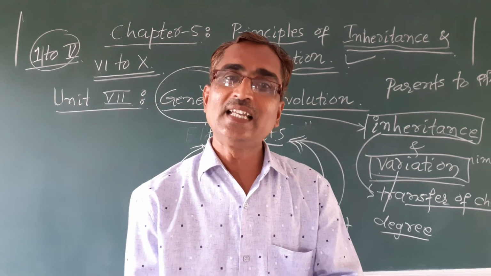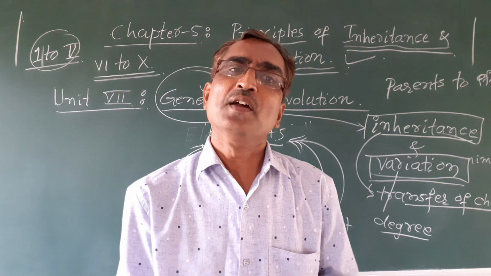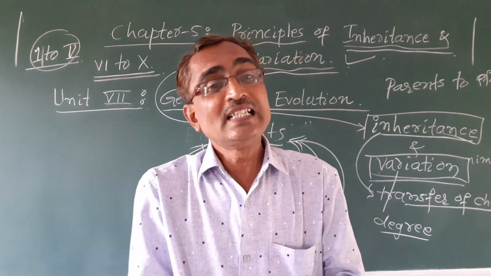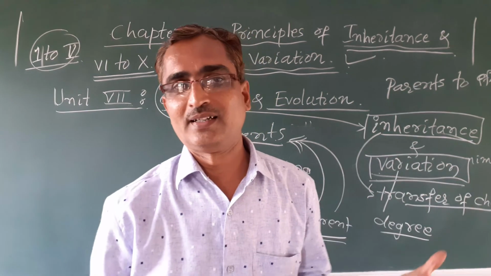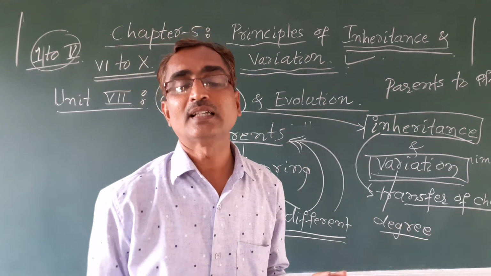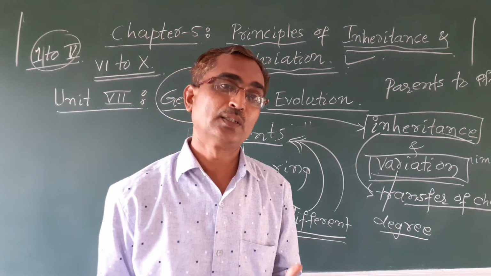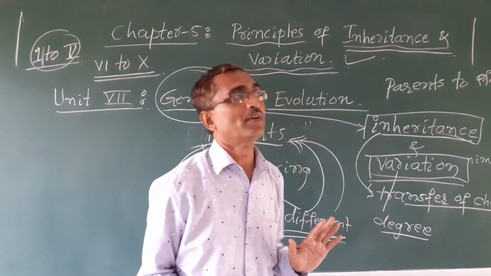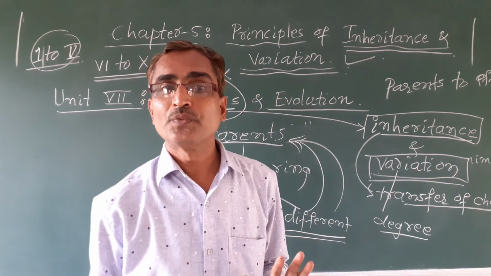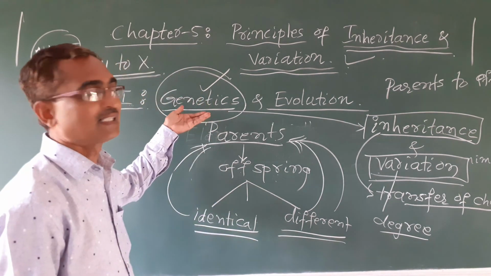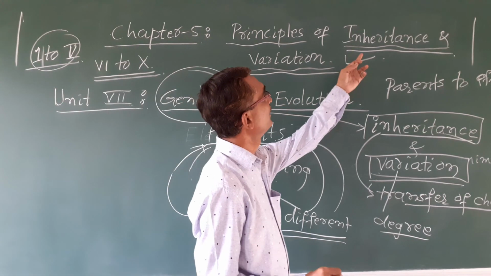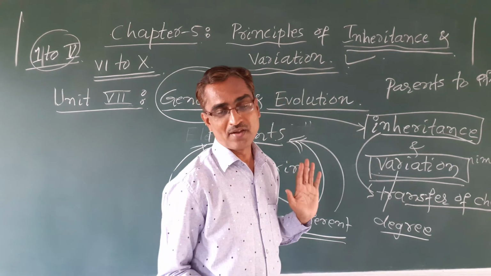Variation is the degree or amount or quantity by which offspring differ from the parents. To say how different the children are from the parents, we call it variation. So this is the meaning of genetics, and the meaning of inheritance and variation.